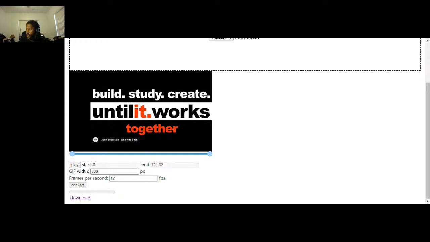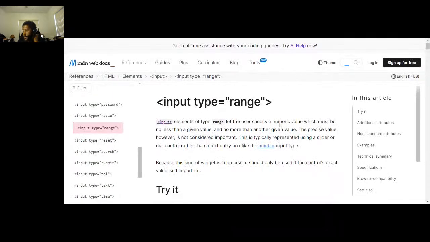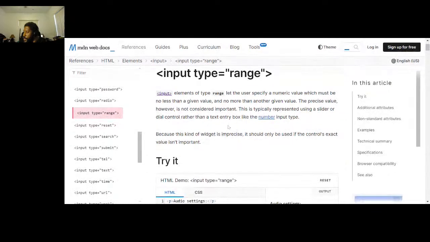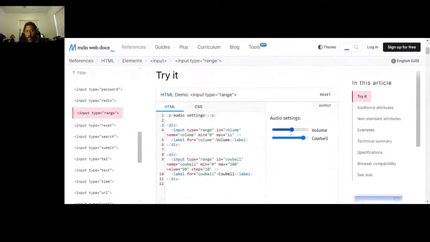Input range MDN. Cool, this one. So it's basically just two of these things here, right? What I did was I took them and put them in the same container, and did a position absolute, and that made them on top of each other.